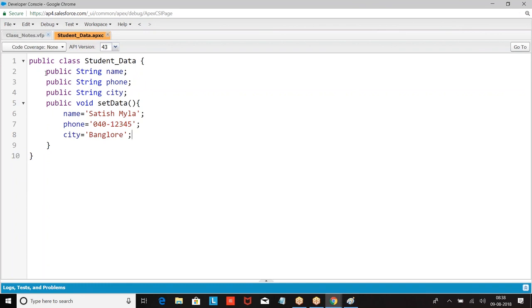We cannot use a class without an object. But while defining a test class, in testing, I will define a class as private. But for general programs, a class will be either global or public.